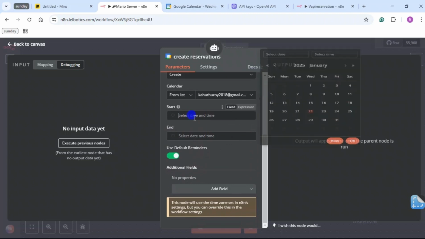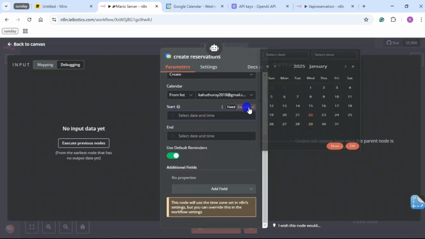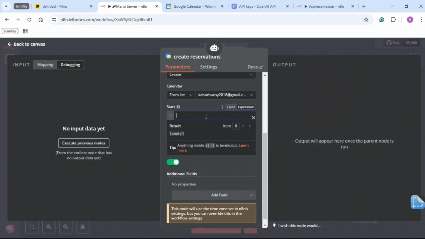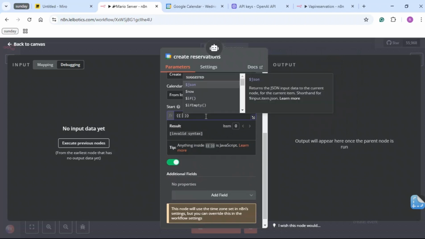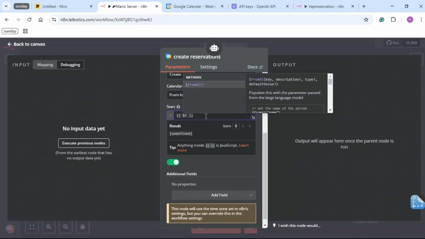Awesome. So at the start, I'm going to go to expression, and I had covered this function in my previous video where I built my personal assistant. You can go check it out, but I'm just going to explain it again.